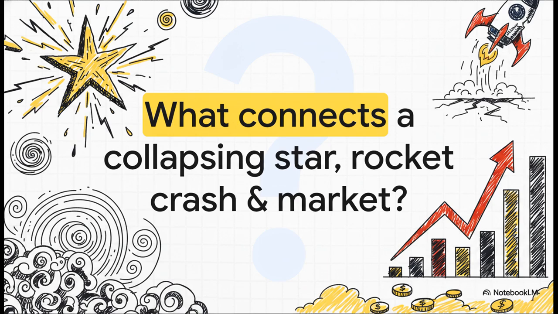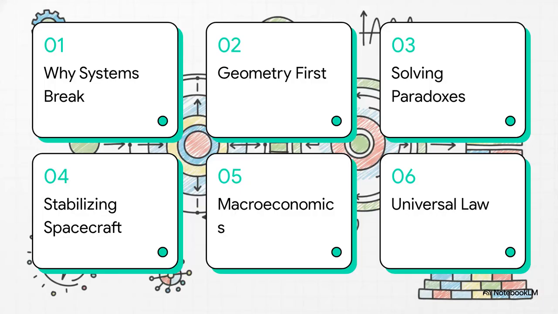So think about this for a second. What actually connects a collapsing star, a catastrophic rocket failure, and a sudden, devastating market crash? On the surface, these are entirely different domains, right? Astrophysics, aerospace engineering, global finance. But fundamentally, they all suffer from the exact same structural vulnerability, which is unregulated accumulation. They grow, they add up, they compound, and they just keep going right until they snap. But understand how we actually fix this.